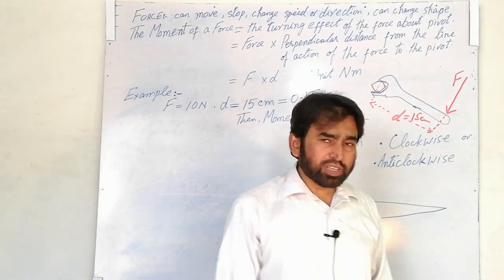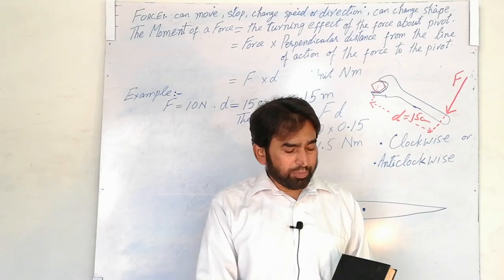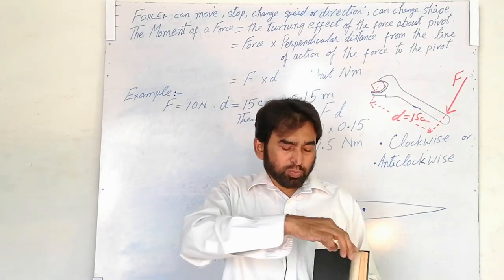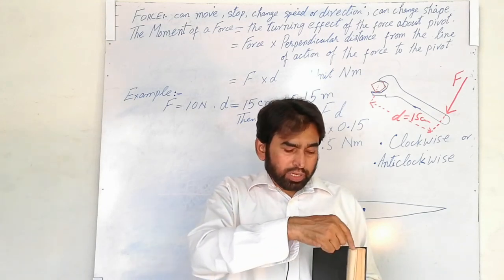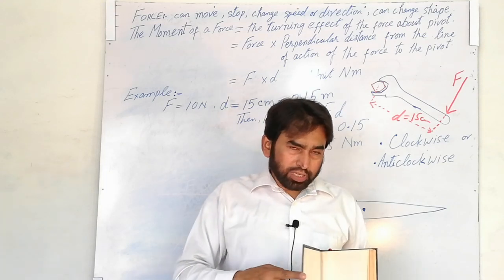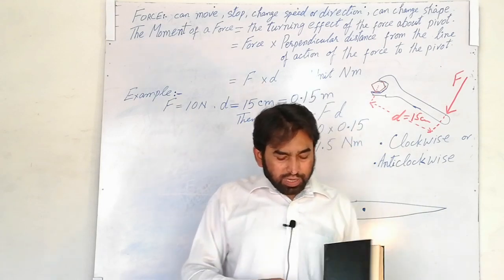There is another basic example of the turning effect in daily life, which is opening the door. For example, I am taking the example of this book instead of a door. So let us suppose this is the door. To open the door, you have to apply the force to turn the door open or to turn the door closed.